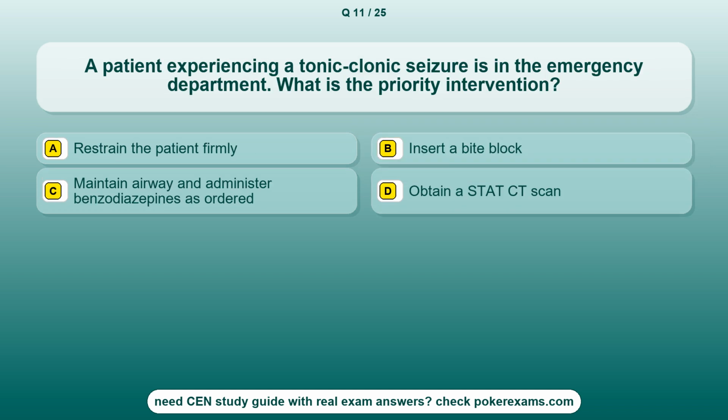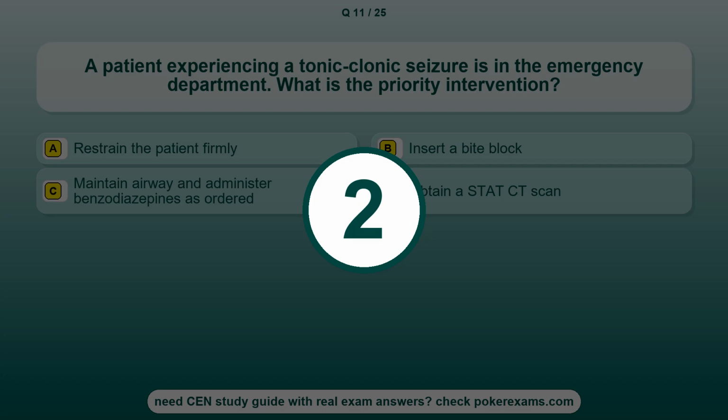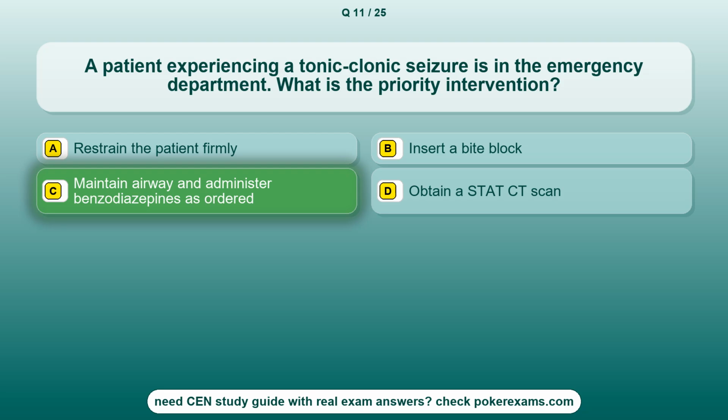Question 11. A patient experiencing a tonic-clonic seizure is in the emergency department. What is the priority intervention? Option A. Restrain the patient firmly. Option B. Insert a bite block. Option C. Maintain airway and administer benzodiazepines as ordered. Option D. Obtain a STAT CT scan. The correct answer is option C. Maintain airway and administer benzodiazepines as ordered.